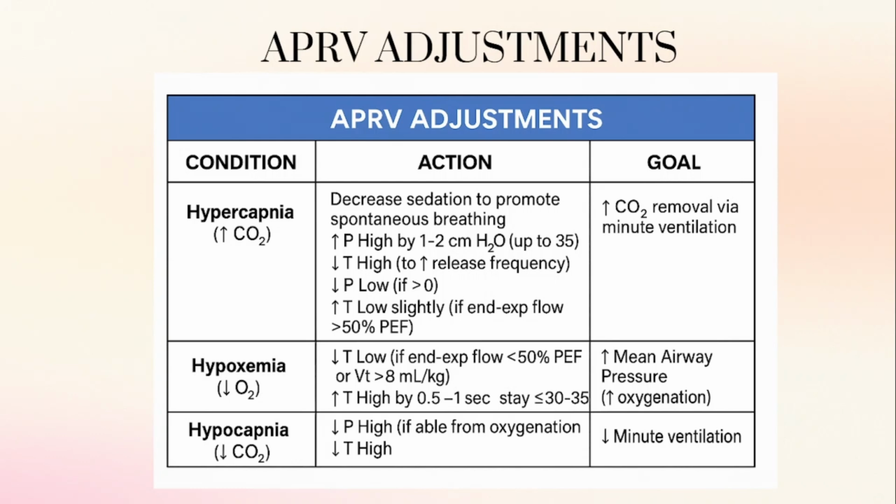In this range, we can increase the mean airway pressure. Therefore, there will be an increase of oxygenation also. And we will come to hypocapnia, a decrease of CO2. At this time, we can make settings like decreasing PI, if able for oxygenation. And we can decrease the T high also. So at that time there will be a decrease of minute ventilation, so CO2 removal will be a little bit less. So we can bring them into a normal patient.